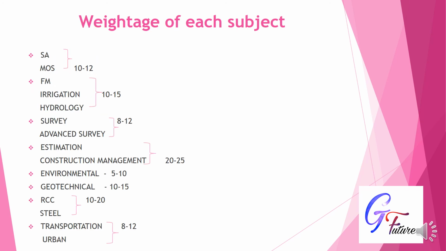Next, we move to the portion of the weightage of each subject. Here I have divided the subjects into these types, and I have written these values from close observation of the previous AE exams from the past 5 years, and it's just an approximate value. You have to go into detail with all the topics in the syllabus portion, and this is SA and MOS.